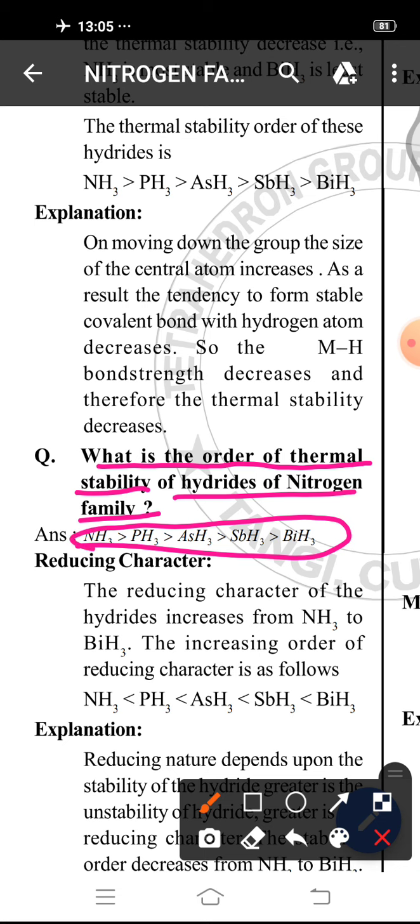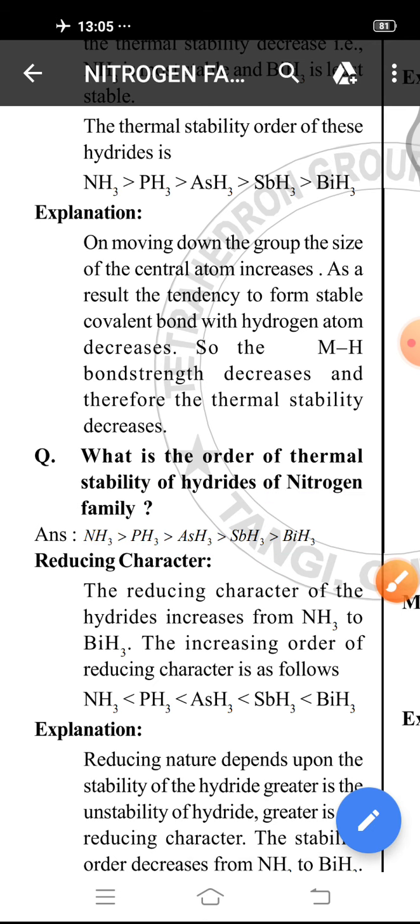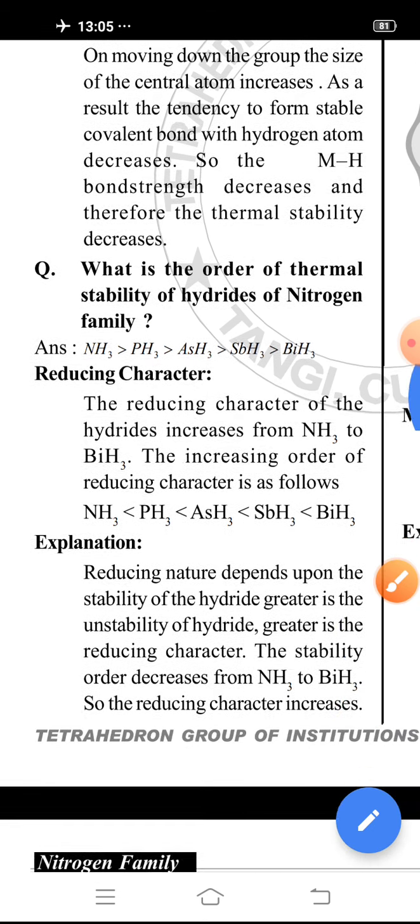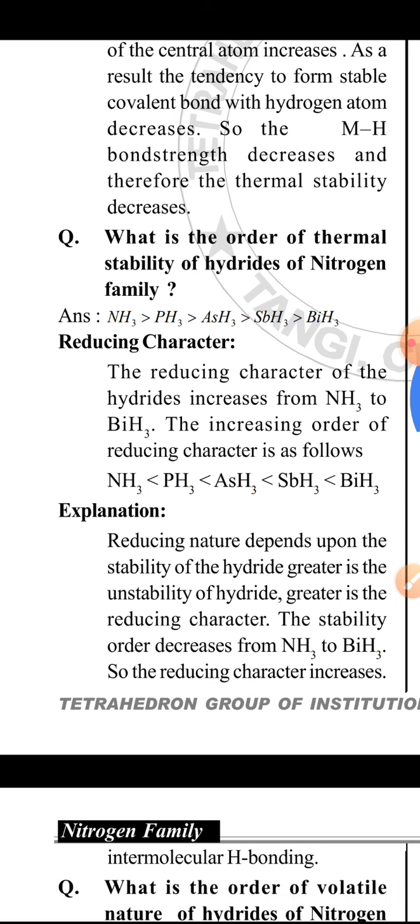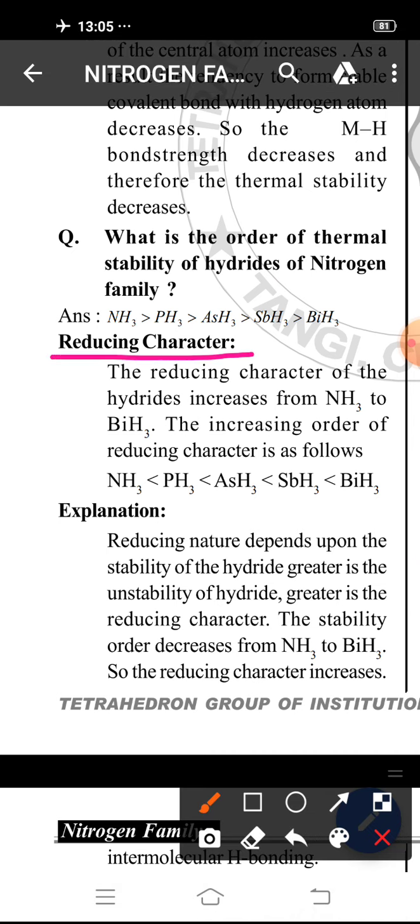Next comes another property, that is reducing character. What do you mean by reducing character? Reducing character means that the compound must be a reducing agent. Then the question arises, what is a reducing agent?